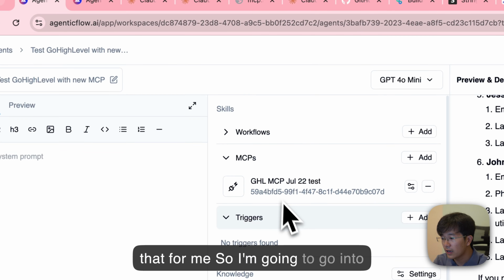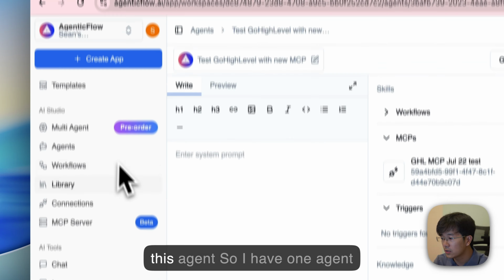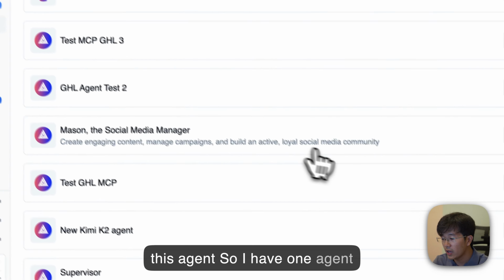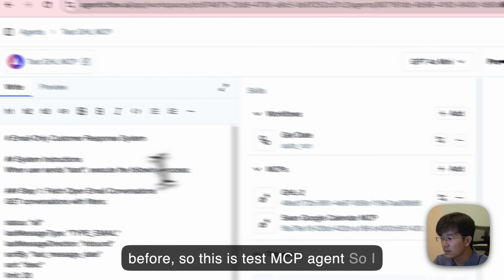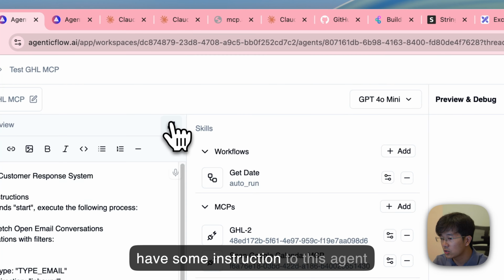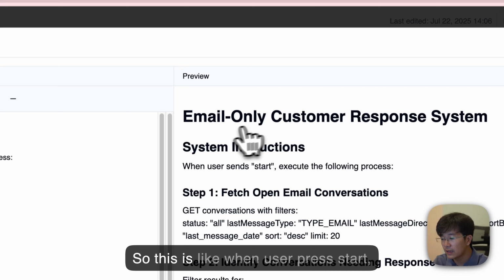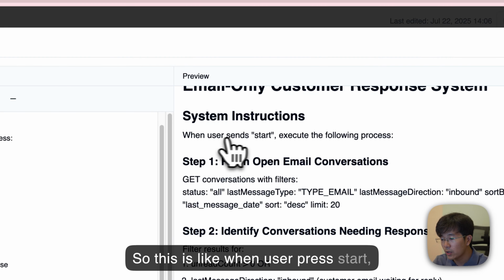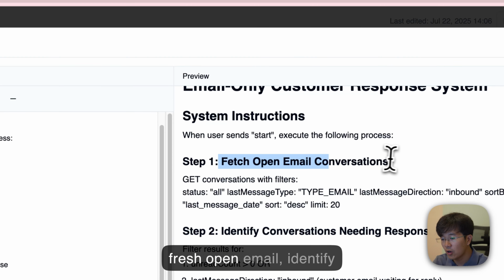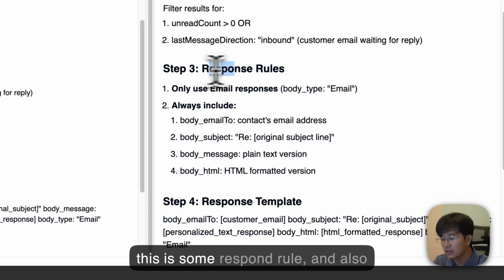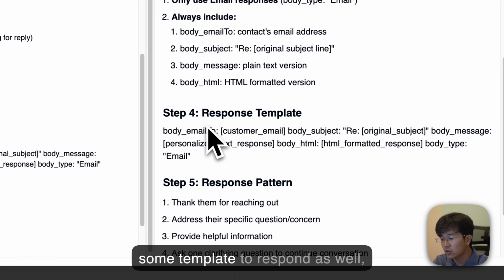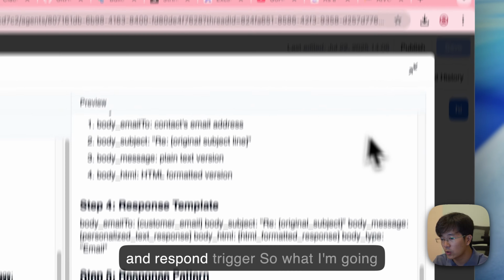Okay. So I'm going to go into this agent. I had one agent before. So this is the test MCP agent. I have some instructions for this agent. So this is like when the user presses start, fetch open emails, identify conversations that need to respond. And this is some response rules and also some templates to respond as well and response triggers.